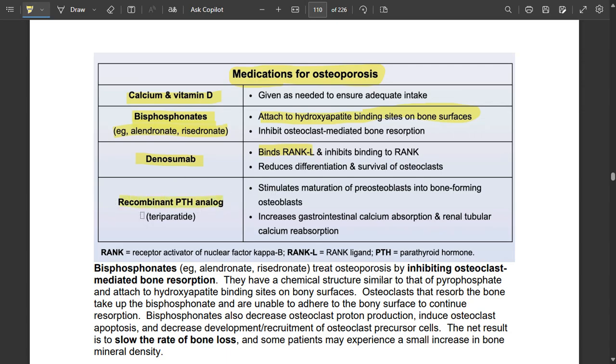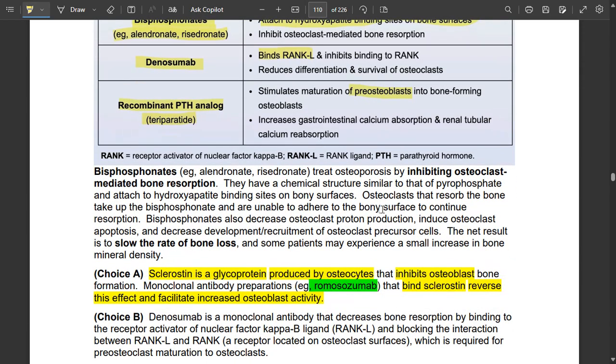Recombinant parathyroid hormone. Although parathyroid hormone generally breaks down bone and increases the level of calcium, the recombinant intermittent injection of teriparatide stimulates pre-osteoblasts into bone-forming osteoblasts and increases GI calcium absorption as well as renal tubular calcium absorption.